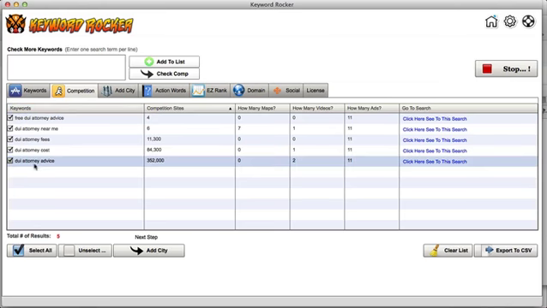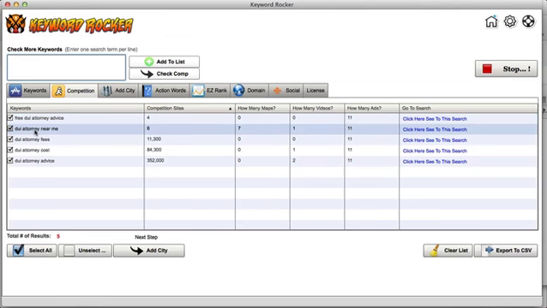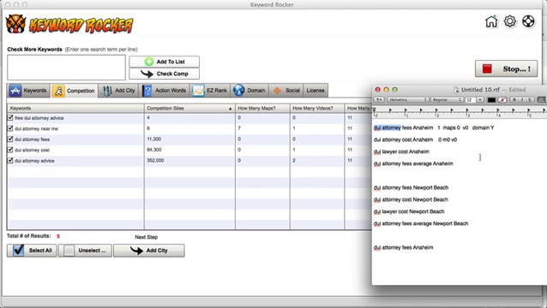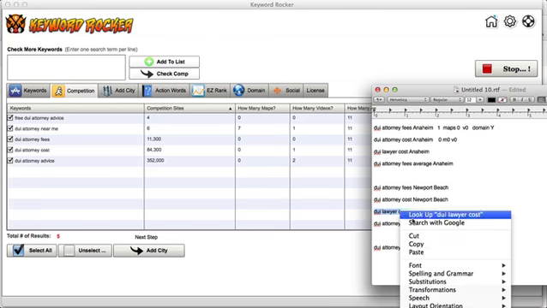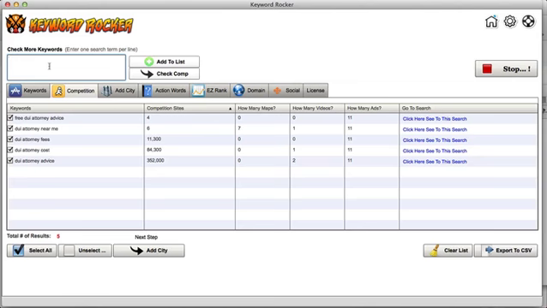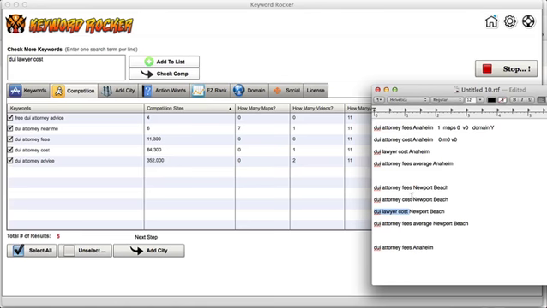So I'm going to keep all these keywords because I really like these, and I'm going to move over to the add city. Oh, I forgot to mention, you could also add more keywords. If all of a sudden you said, you know what, I totally didn't even realize this, I would have to put in a new seed keyword in order to get lawyer cost, because again, it didn't know that we're looking for lawyer, just attorney here. So lawyer wasn't something that got pulled up. So I'm going to go ahead and throw in this one right here as well. Lawyer cost, and I can do this per line as well.